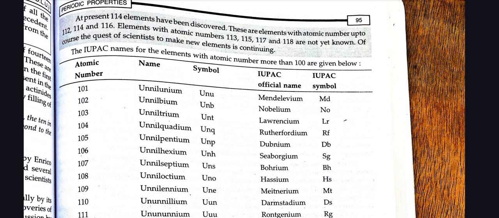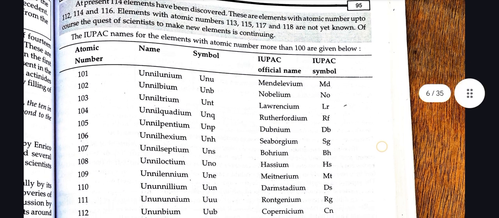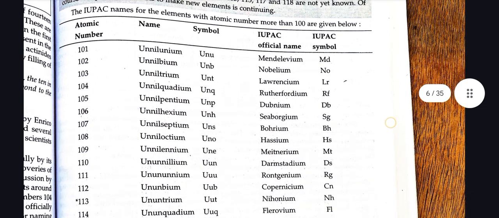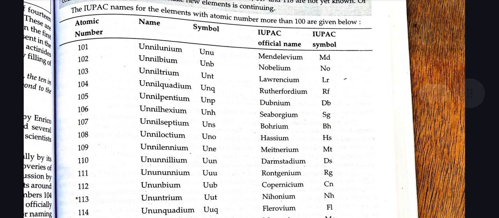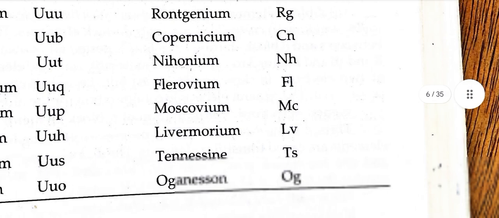The IUPAC names for the elements with atomic number more than 100 are given below. 101, Unnilunium, 102, Unnilbium, 103, Unniltrium, 104, Unnilquadium, 105, Unnilpentium, 106, Unnilhexium, 107, Unnilseptium, 108, Unniloctium, 109, Unnilennium, and so on.